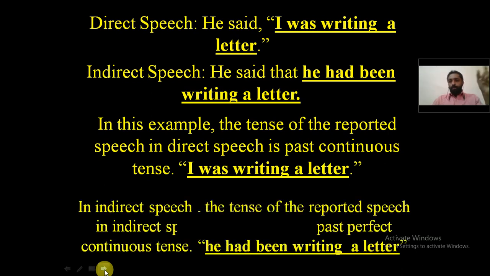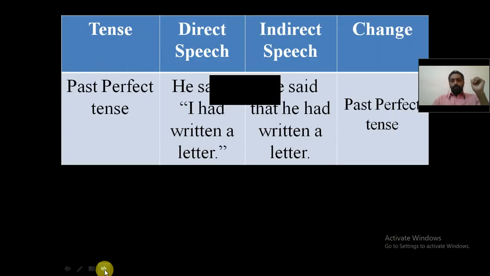I was writing a letter, past continuous tense. That is converted into he had been writing a letter. That is past perfect continuous tense. So the past continuous tense is converted into past perfect continuous tense. Now moving on to the next one, that is past perfect tense.